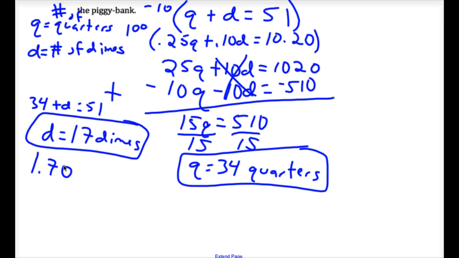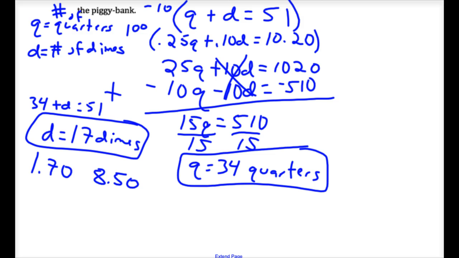If you have 34 quarters, how much money do you have? Somebody multiply it out: 34 times 0.25. 8.50. Okay. Leave that 8.50 on your screen, Nico, and add $1.70 to it.